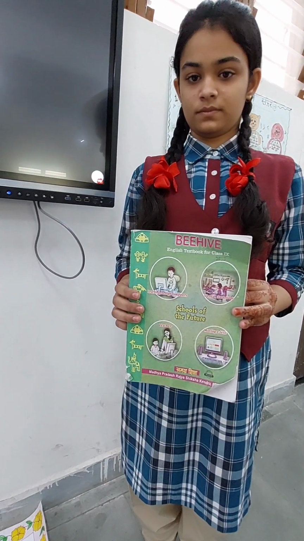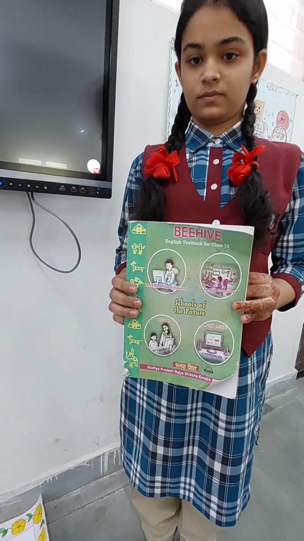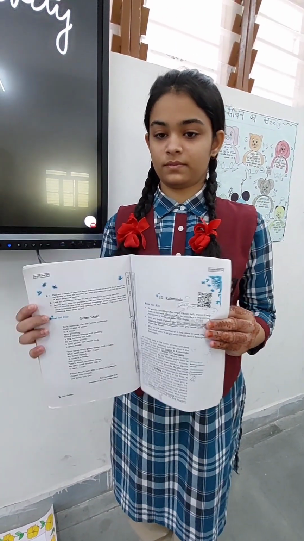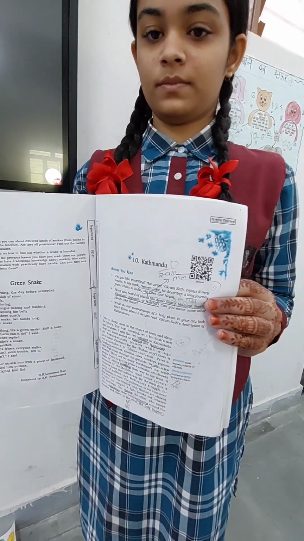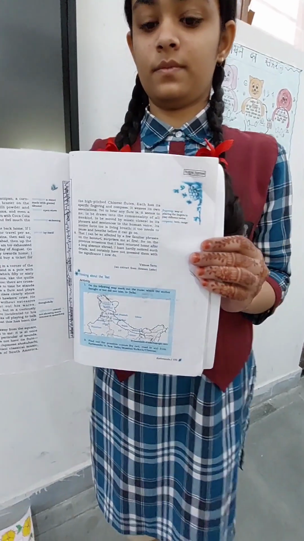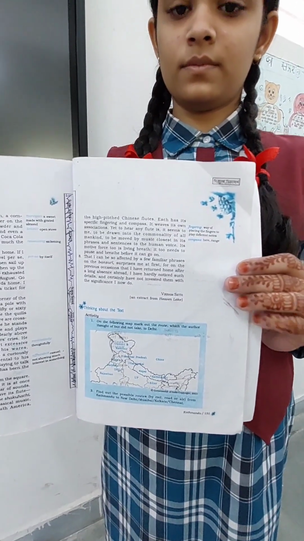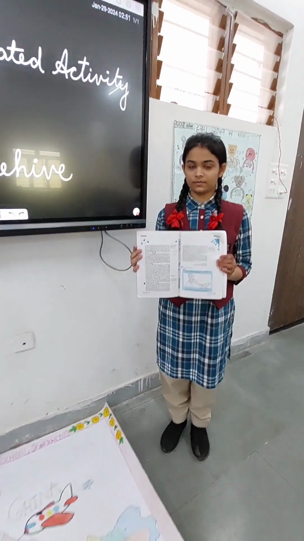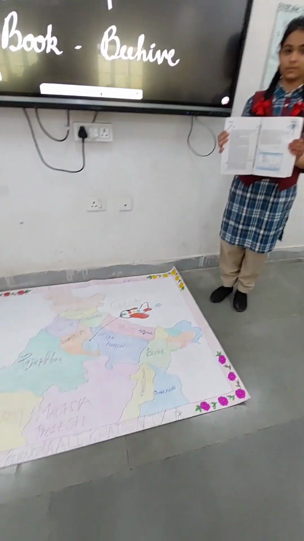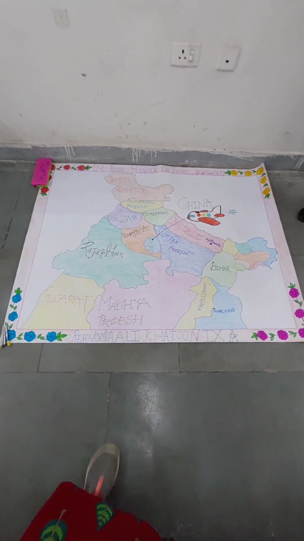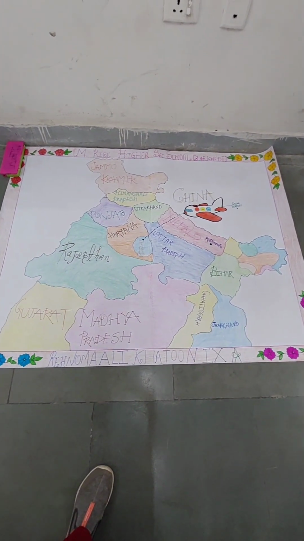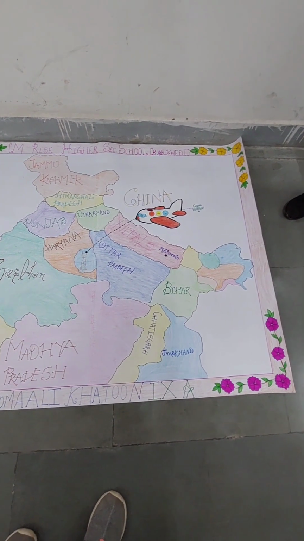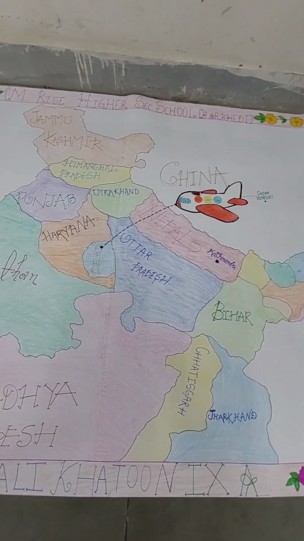This is an art integrated activity of class 9th NCERT textbook Beehive, lesson 10, Kathmandu. Under this heading, there is an activity given at the back of the lesson. It is a map activity in which the child has to locate different routes on India's map. This lesson is written by Vikram Seth and he has gone to travel China. Now he has to return from China to New Delhi.